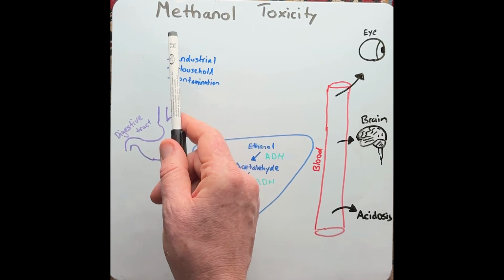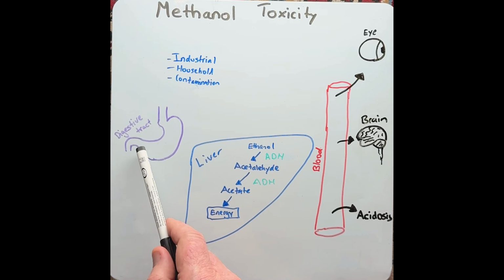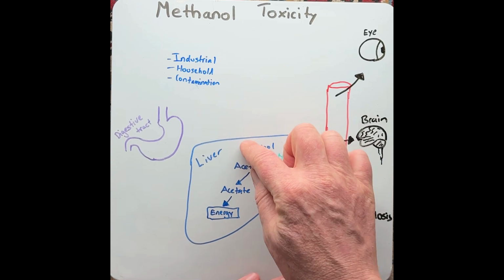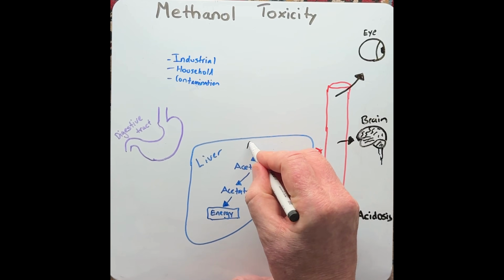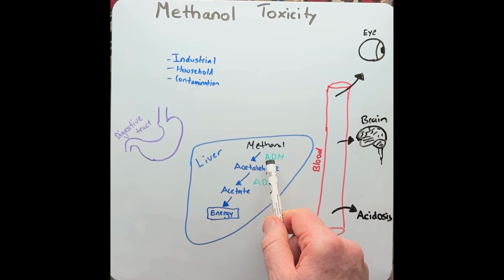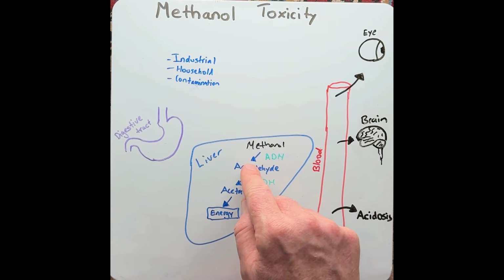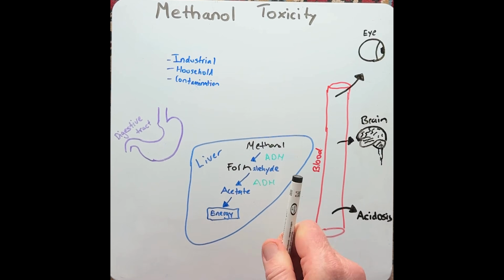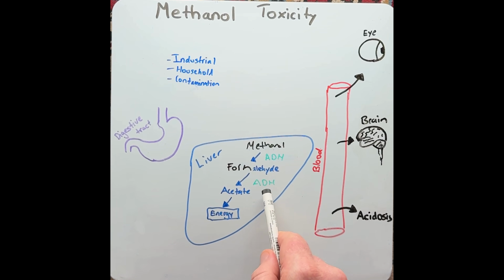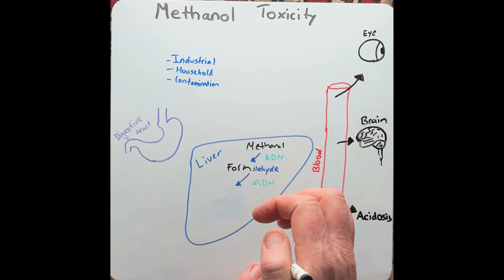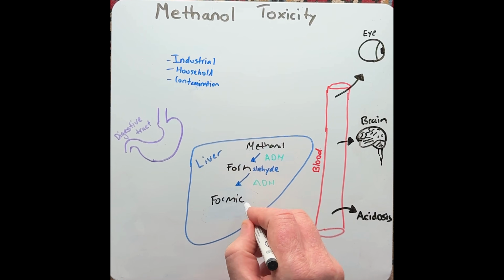Now let's compare that to methanol. Methanol, if ingested, also will be rapidly absorbed across the stomach and intestines into the liver. But methanol does a few different things. So methanol will enter the liver cells and will also be modified by alcohol dehydrogenase, but not into acetaldehyde, rather into formaldehyde. Formaldehyde is then sent to the mitochondria, again modified by another enzyme, acetaldehyde dehydrogenase, but in this case is made into the toxic product called formic acid.